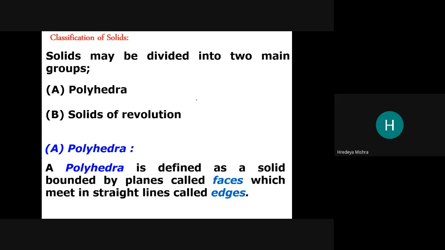What is a polyhedron? A polyhedron is defined as a solid bounded by planes called faces, which meet in straight lines called edges.